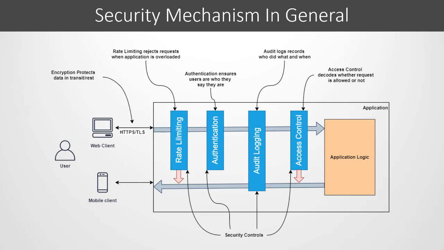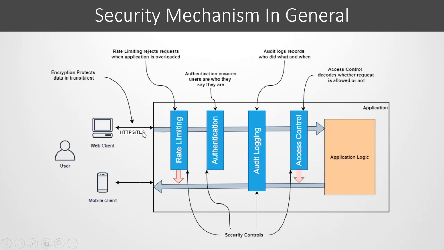So those are the security mechanisms in general. Now, how can these security mechanisms be applied to our microservices to secure our individual microservices and ultimately our whole microservices deployment? A typical user sends a request through web or mobile clients. In order to protect request data, we should apply encryption like TLS or HTTPS so that no one is able to get access to it while it is in transit.